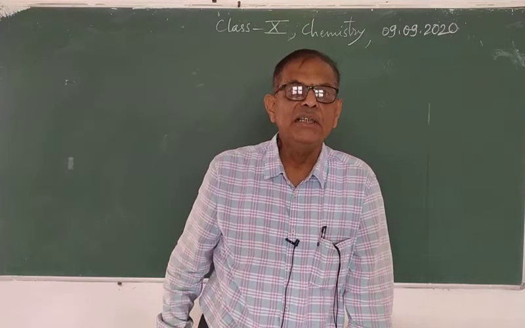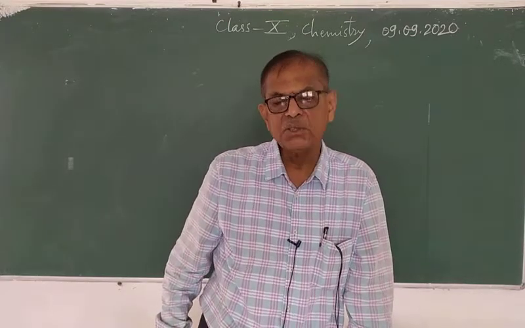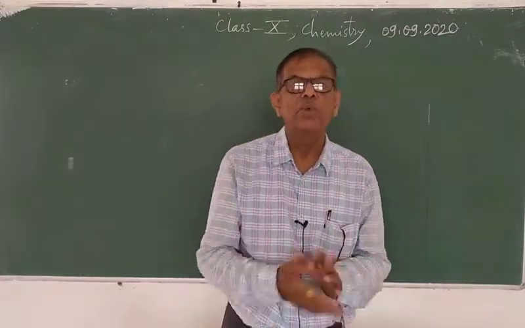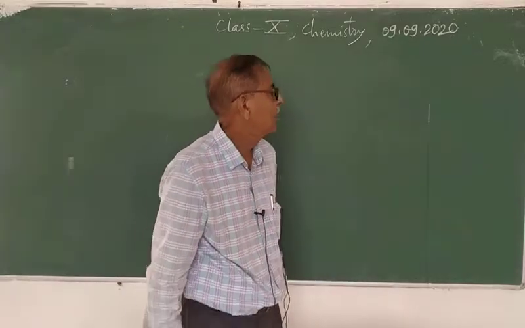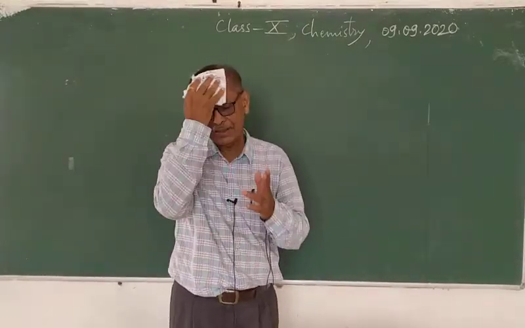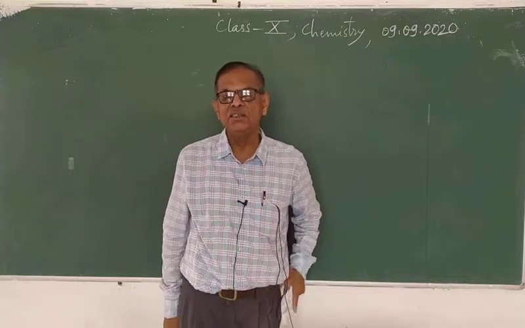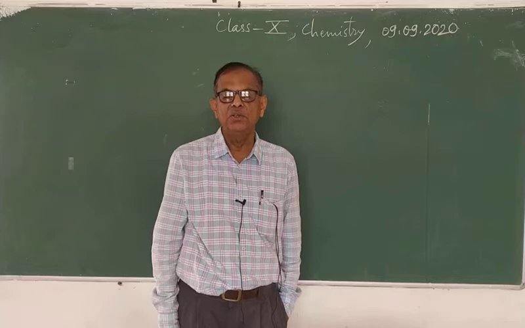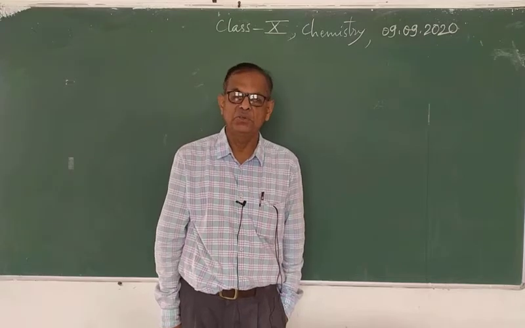So, 2HgS + 3O2 giving 2HgO + 2SO2. This is the reaction that we have studied.